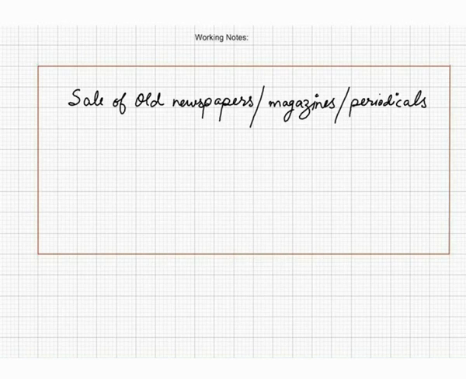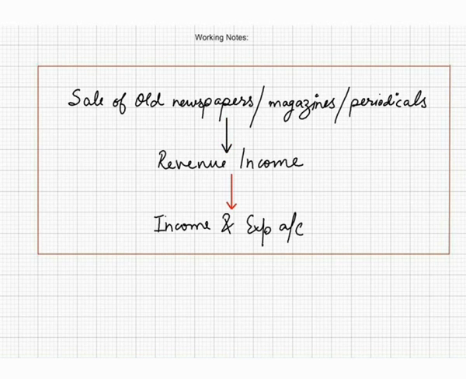Sale of old newspaper, magazines and periodicals. How should it be treated? If the organization sells any of these items, it should be treated as revenue income. Means it should be taken to the income and expenditure account credit side.